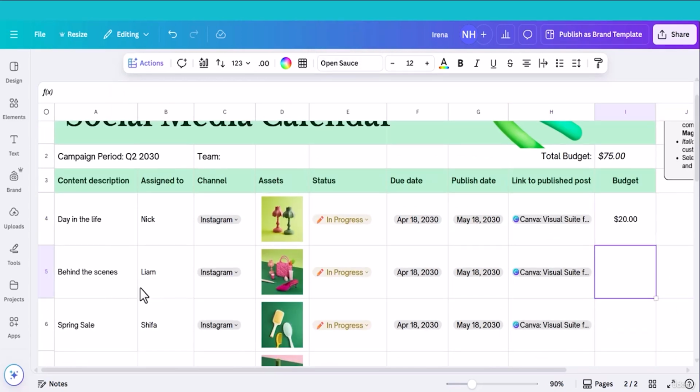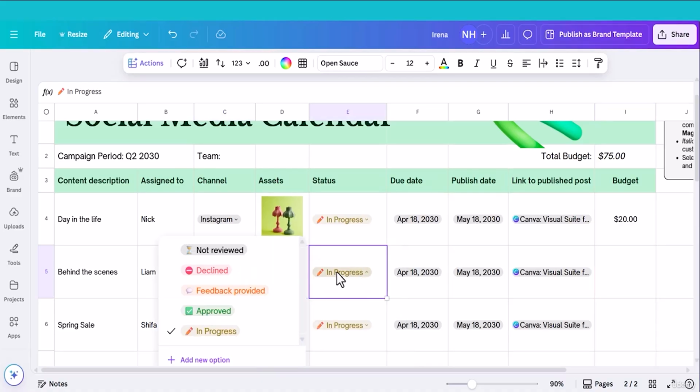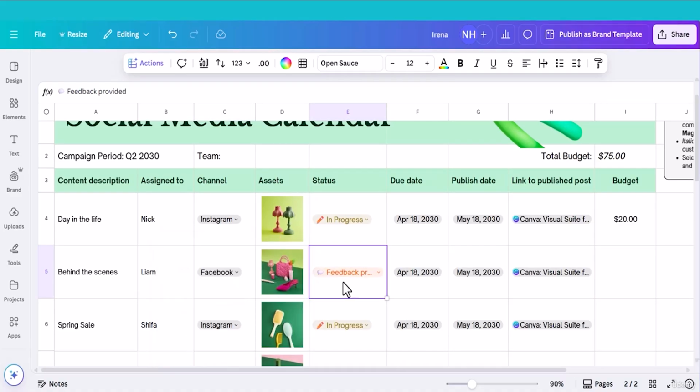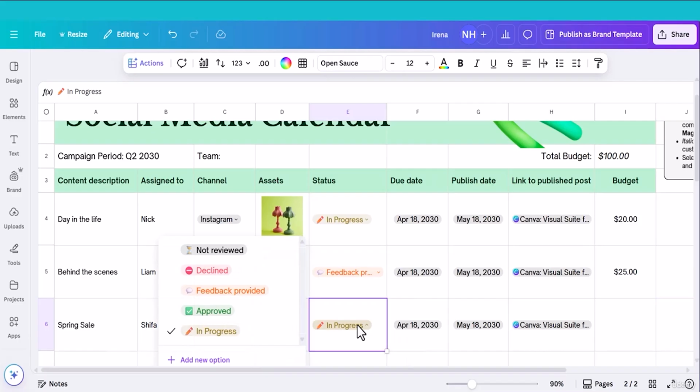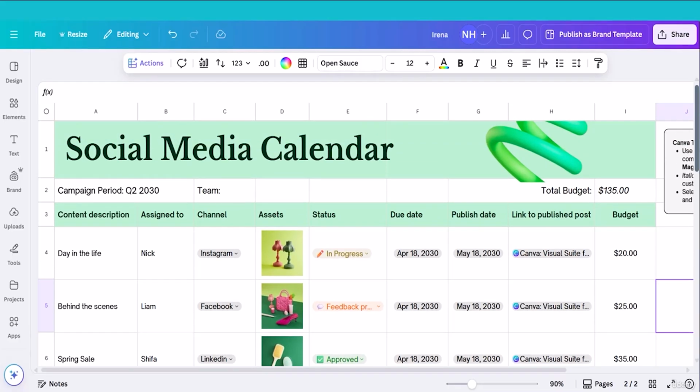Let me fill the other options and this task would be done by Liam and the medium would be Facebook and the status is feedback provided. Budget would be $25 and this one channel would be LinkedIn and the status would be approved. Budget would be $35. So this way you can create social media calendar in Canva Sheet.